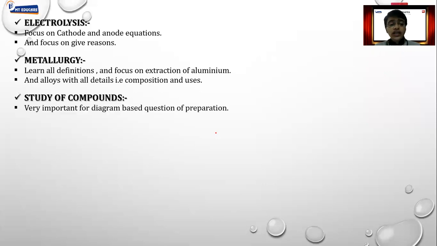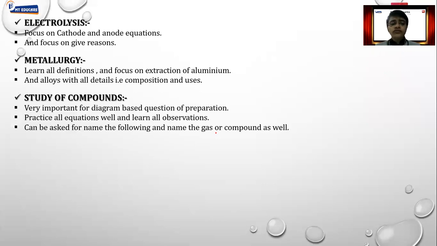Study of compounds is really very important for diagram based questions. There are a lot of reactions, so it is very important for balanced chemical equations. It is important for observation. It is important for name the compound and name the gas as well, because from that chapter exactly we get the reactions.